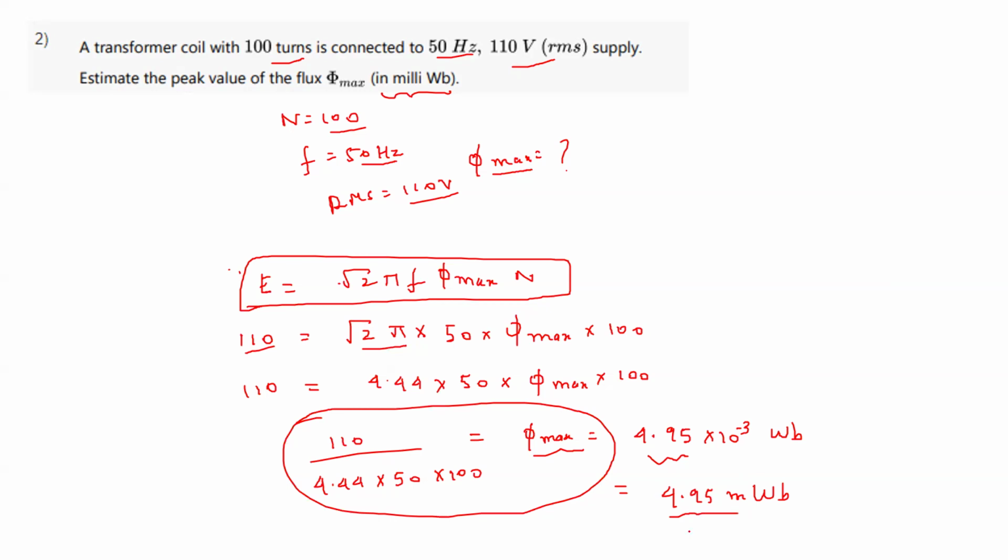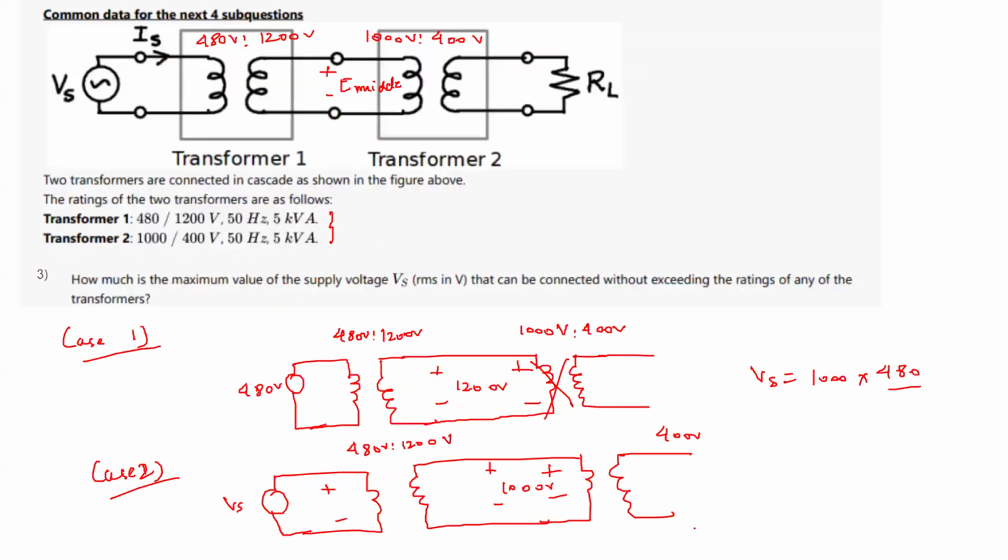Is this question clear now? Okay, sure, no problem. So now let us go to the question which we were discussing. We had to give a voltage Vs so that the transformer winding voltage ratings are not exceeded, right? So in the first case, what we did, we gave Vs as 480 volt.